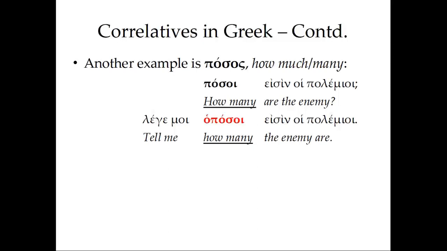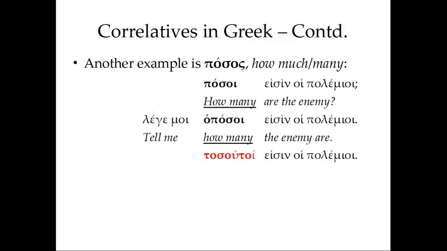In English, our word order has changed in that last part there because this is one of the ways we show that this is an indirect question rather than a direct question, even though we use the same phrase, how many, in both kinds of questions. But as you notice from the Greek, we've gone from posoi in the direct question to ha posoi in the indirect question. How many are the enemy? Posoi esin hoi polemioi. And how many, tell me how many the enemy are. Legemoi ha posoi esin hoi polemioi.